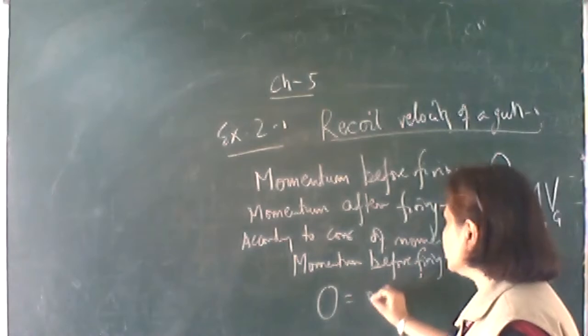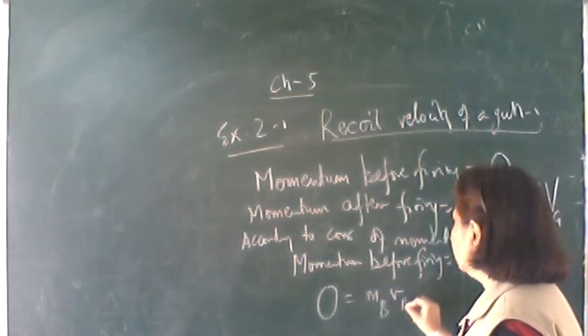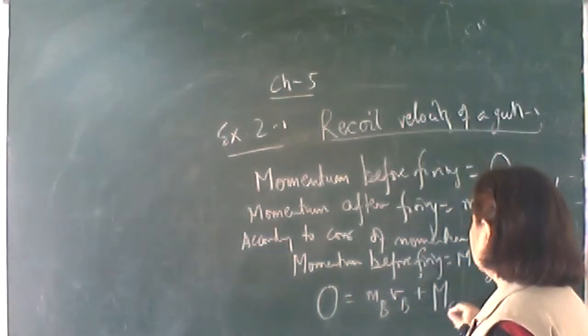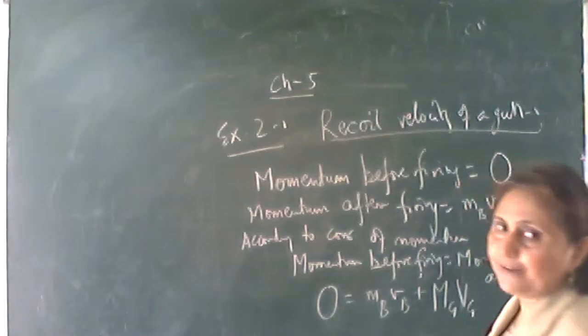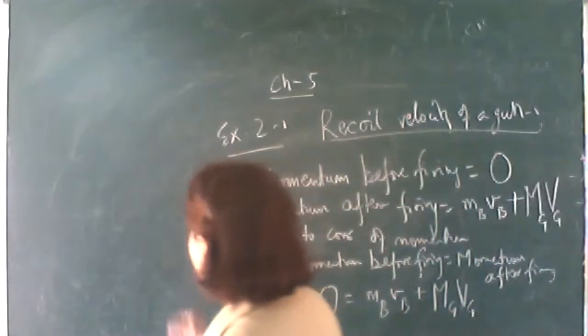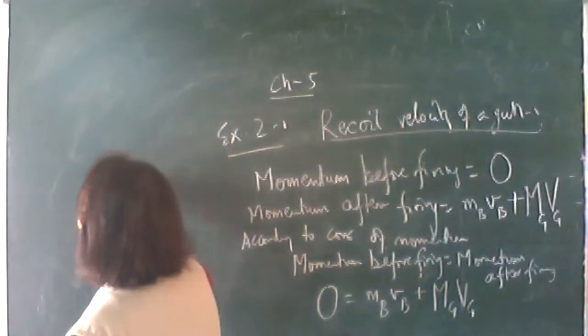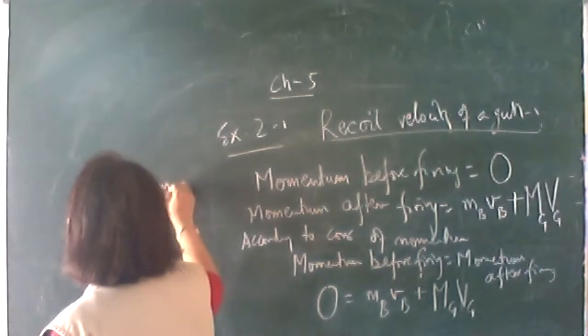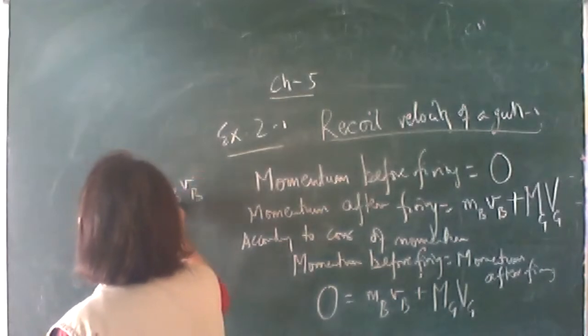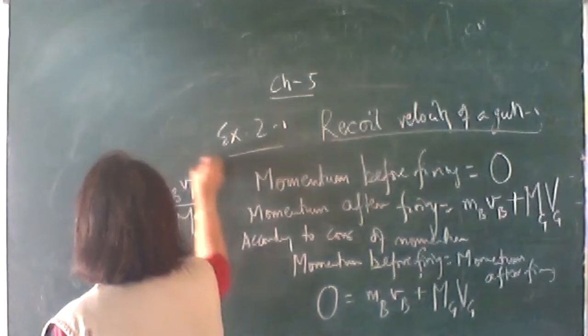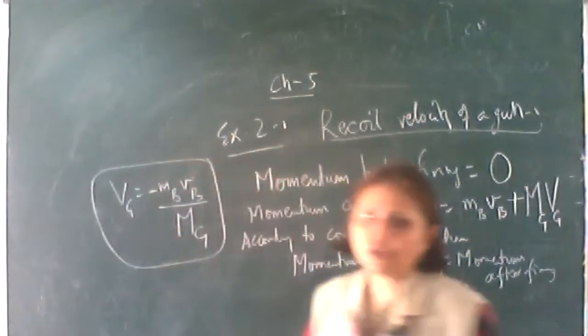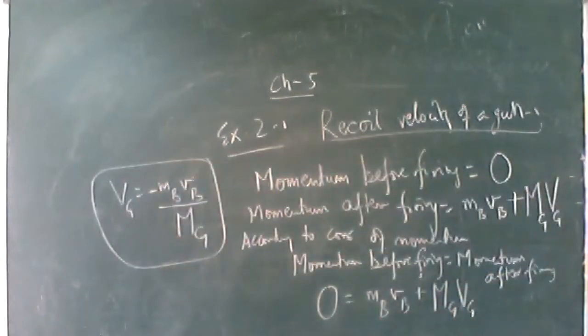Momentum after firing is the momentum of the bullet plus the momentum of the gun. So from here you can find out the recoil velocity of the gun. Recoil velocity of the gun is minus m vb upon Mg. So this expression gives the recoil velocity of the gun, Vg. Note it down: Vg is the recoil velocity of the gun.